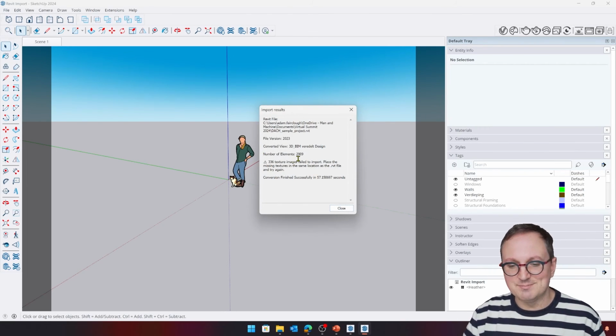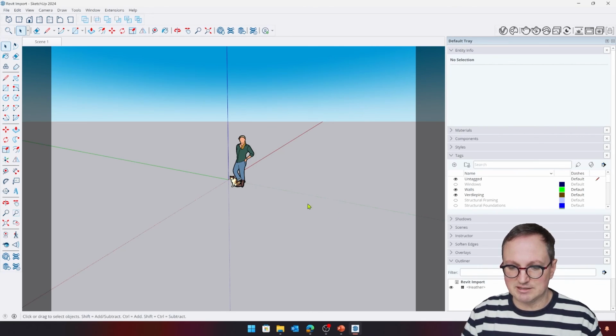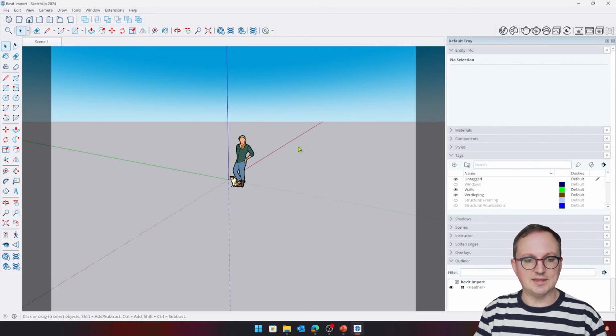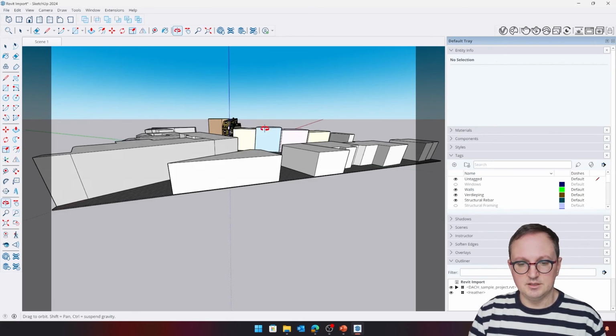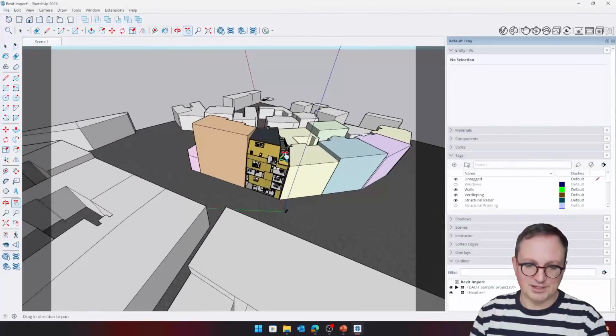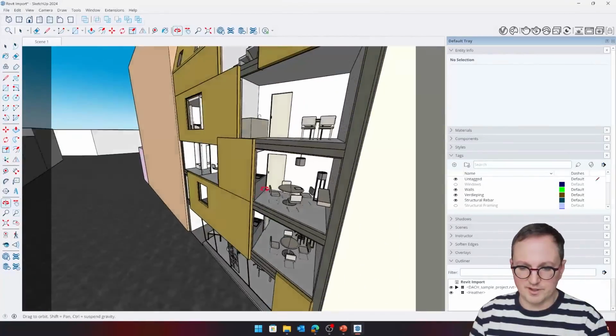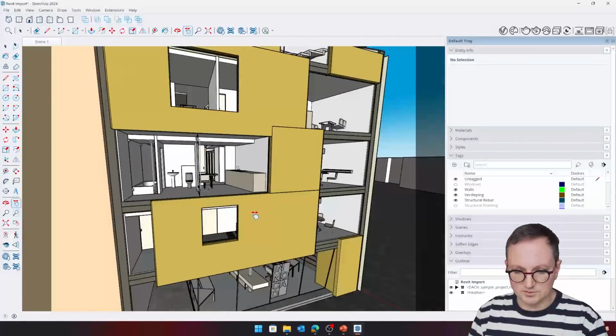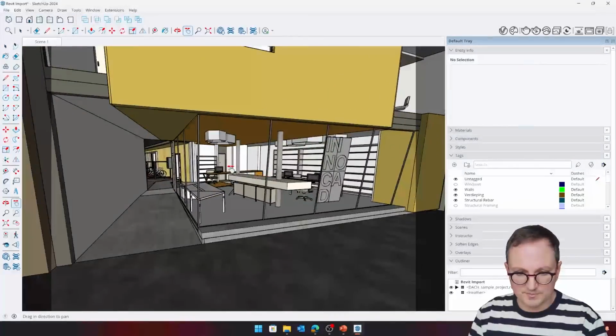Here we go. So it's imported almost 3,000 elements. It's given us some information there about what's going on. Just let that finish up. But we will see, we're back to where we were earlier actually. So we've got our Revit file alongside all of the internal geometry and whatnot that existed in there.